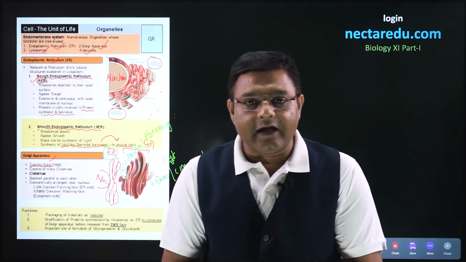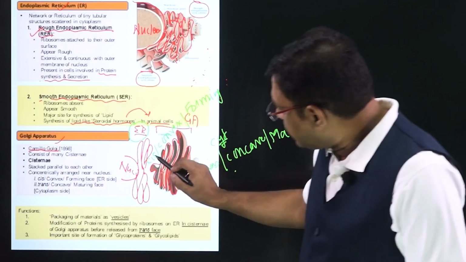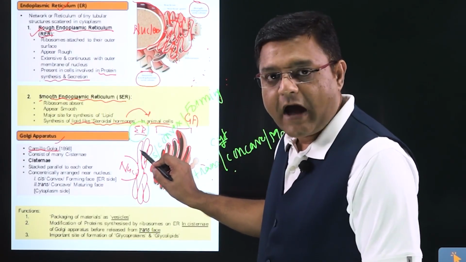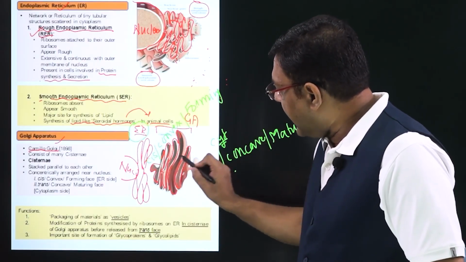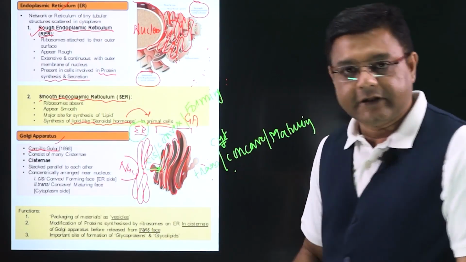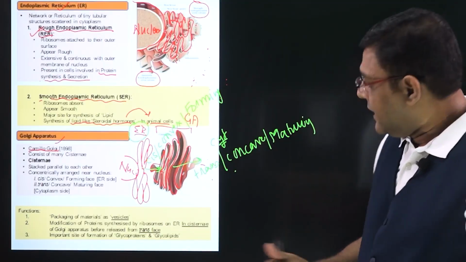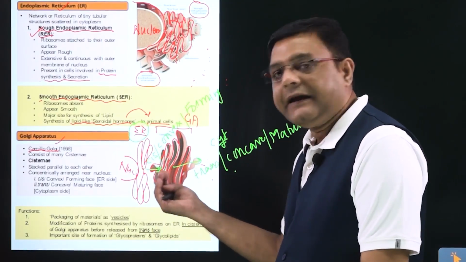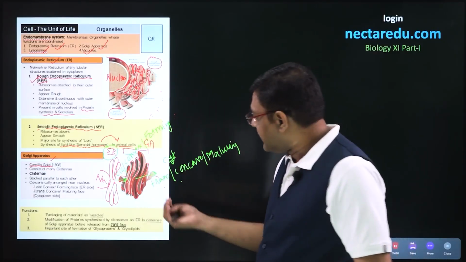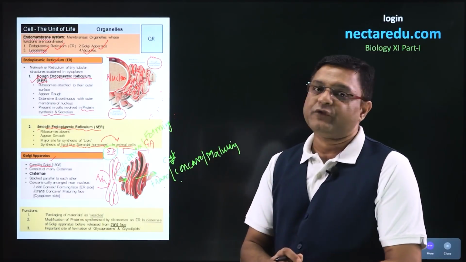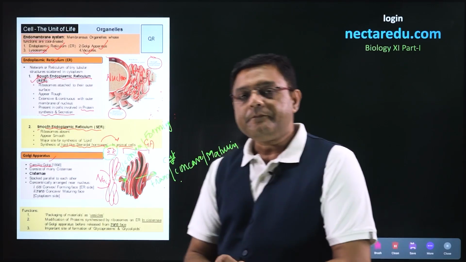Significance of cis and trans surface is what? Let us consider protein. So proteins will be synthesized in RER. These proteins will move inside the Golgi apparatus from cis side, and these will move out by the trans surface. So whatever thing is coming inside the Golgi apparatus comes inside by cis surface and goes outside by the trans surface. So this is the structure of Golgi apparatus.